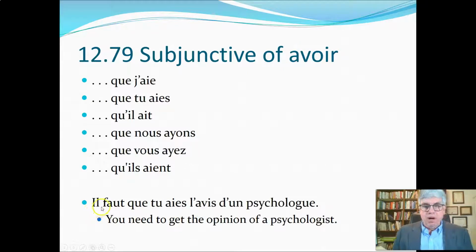Now for avoir, we get some real irregular endings, but they basically have this AI root that changes to AY when we've got two I's in a row. Que j'aie, que tu aies, qu'il ait, que nous ayons, que vous ayez, qu'ils aient. So that's avoir, kind of like with the AI root all the way through.